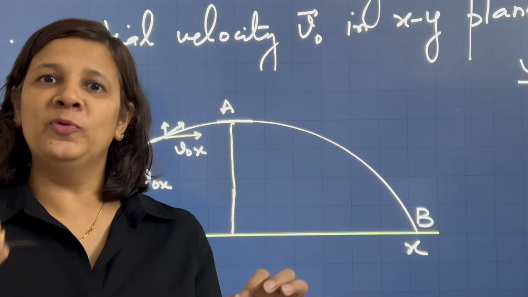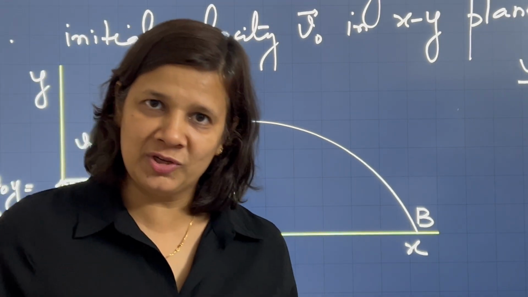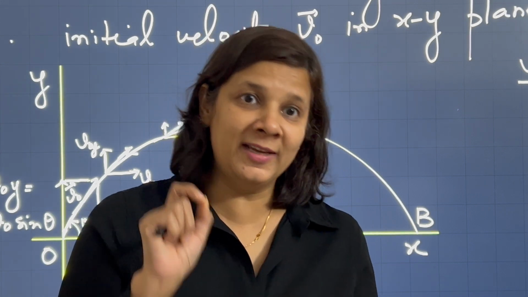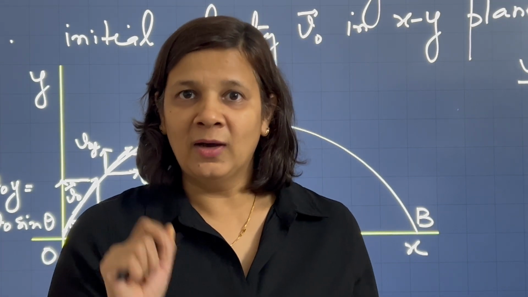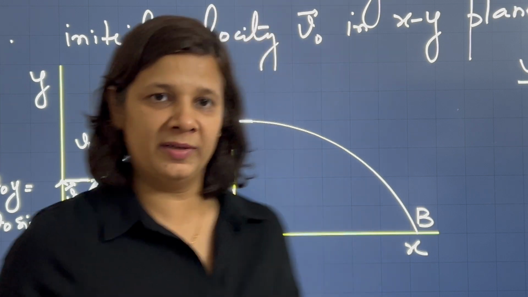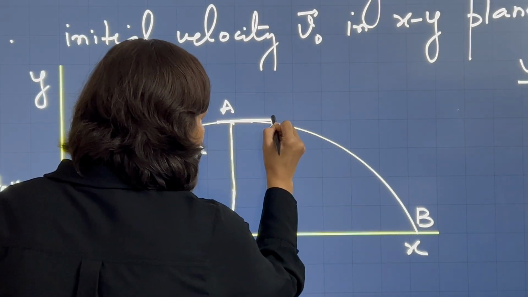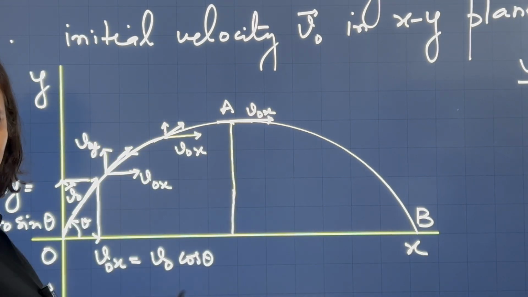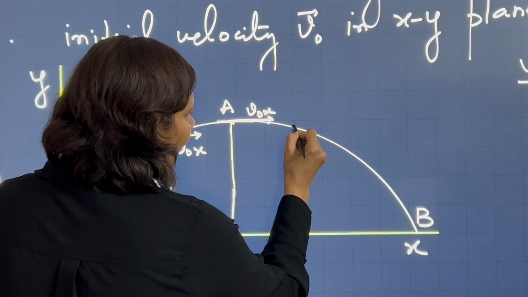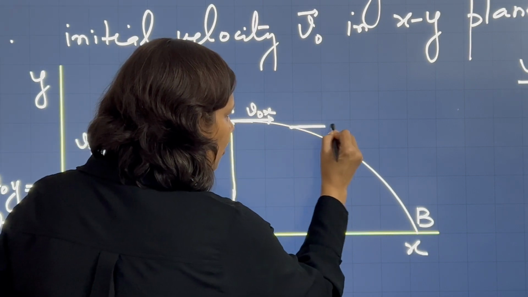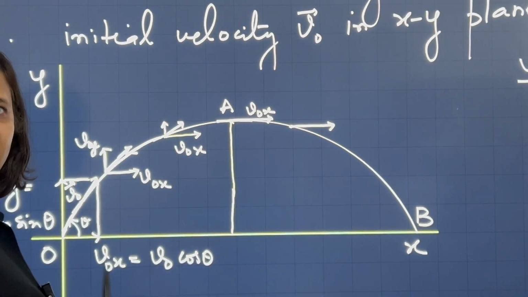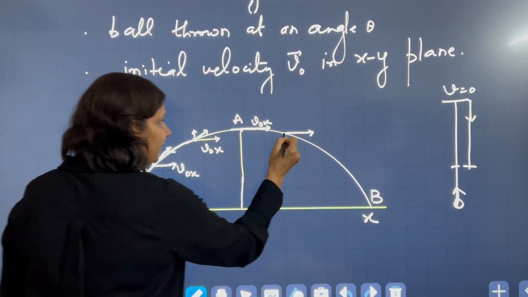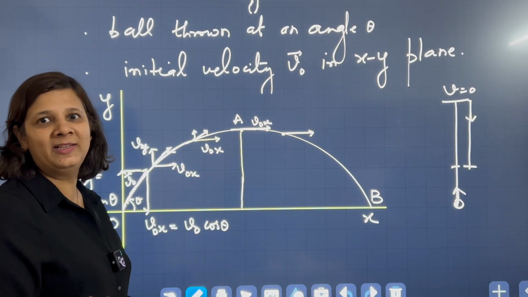So at the topmost point, in the case of projectile motion, the velocity is not zero. Only the vertical component of the velocity is zero. It has the horizontal component. So at the highest point, it still has v naught x. Now, when you move further from the highest point, the horizontal component again remains the same. The speed at the symmetrical point on the left hand side is the same. Only the direction will change.